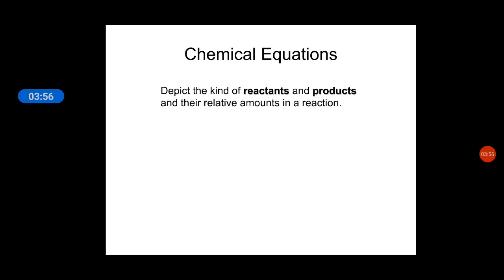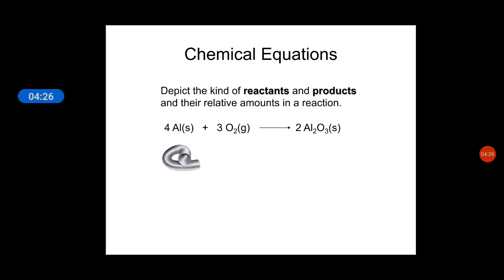Now, when we talk about the chemical equation, it depicts the kind of reactants and products and the relative amounts in a reaction. Here the equation is given: 4Al(s) + 3O2(g) → 2Al2O3(s). We read it like this: aluminium plus oxygen give rise to aluminium oxide.